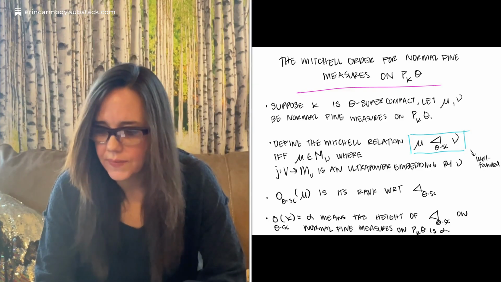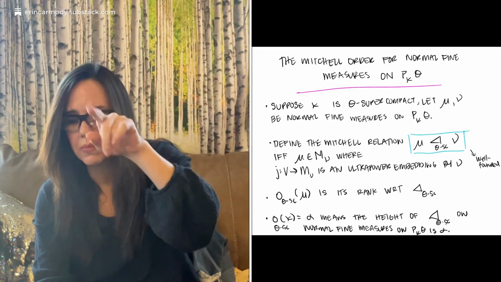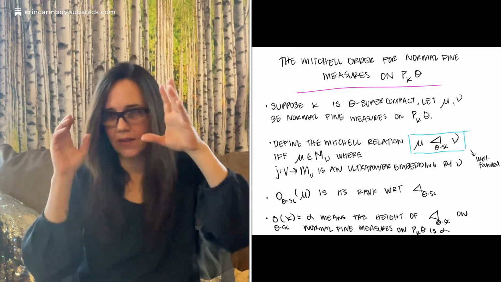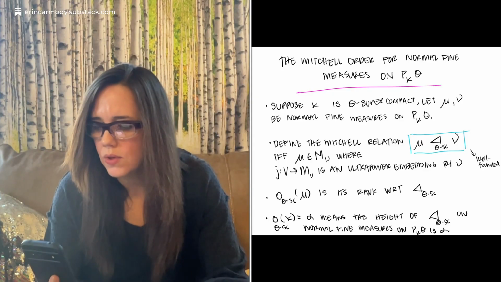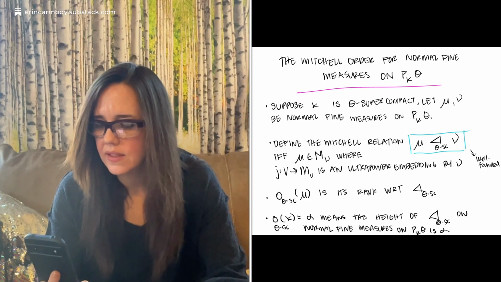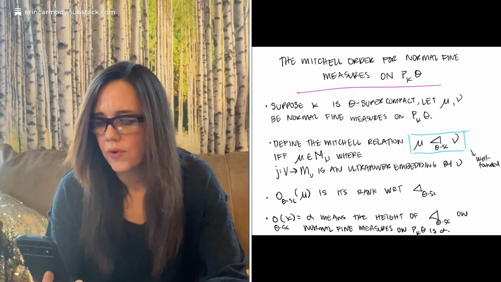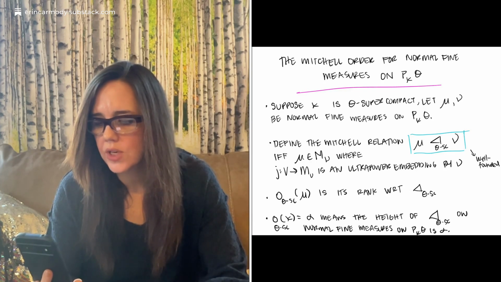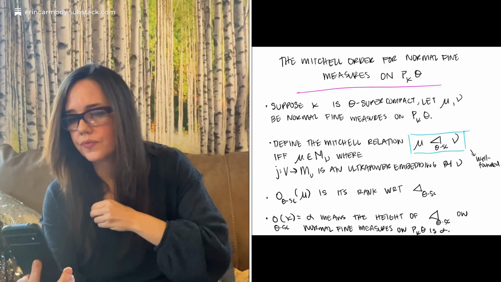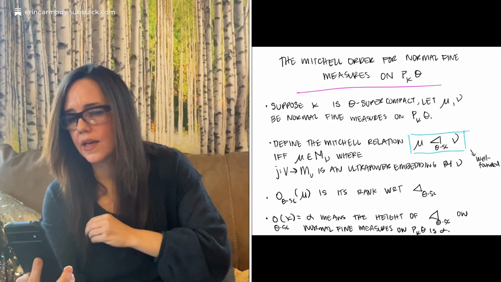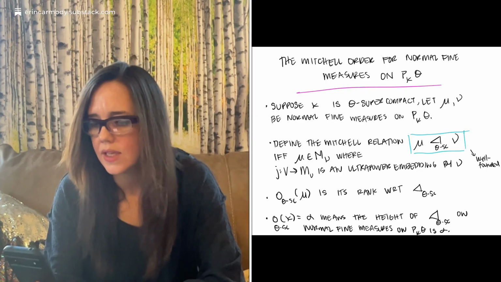Define the Mitchell relation for theta supercompactness as mu, with the order symbol, and the only difference is that for the Mitchell rank for supercompactness you have a theta SC notation. So mu is order less than nu, and this order is well founded if, just like before, mu is in M sub nu, where J from V to M sub nu is an ultrapower embedding by nu.